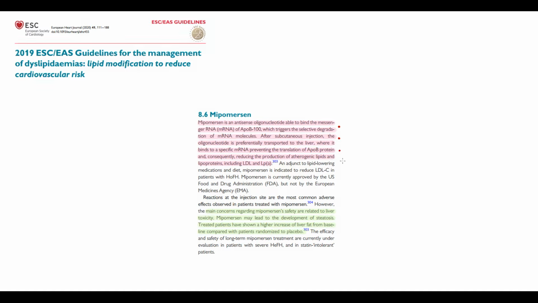This causes a decrease in production of atherogenic lipids and lipoproteins such as VLDL and LDL. But there is one problem. Mipomersen may cause hepatic steatosis due to the accumulation of fatty acids in the liver tissue. So let's explain all these features of mipomersen.